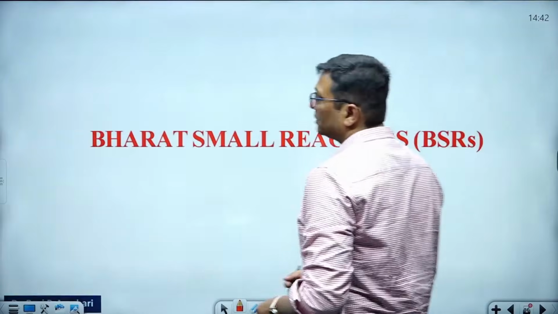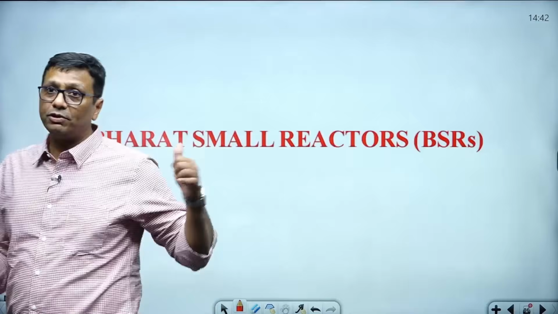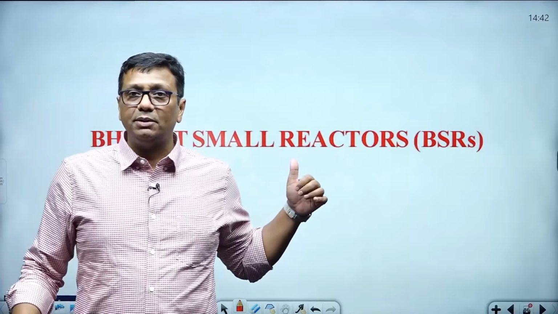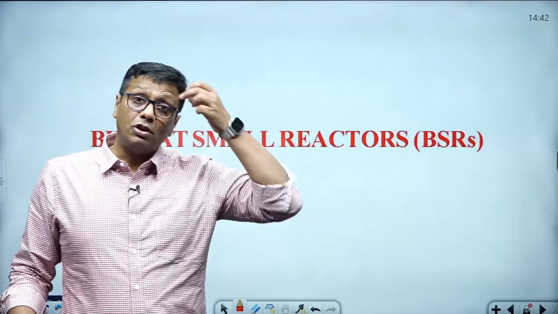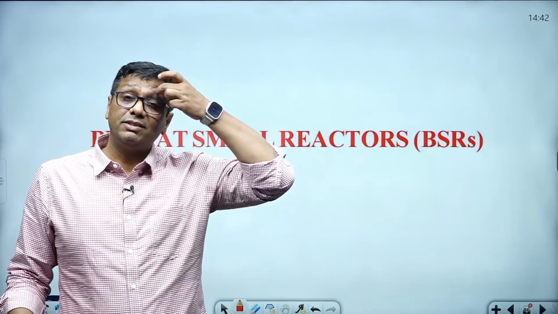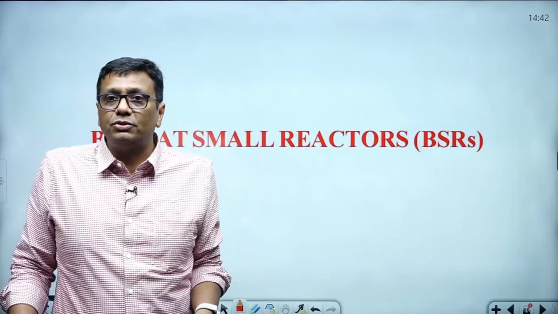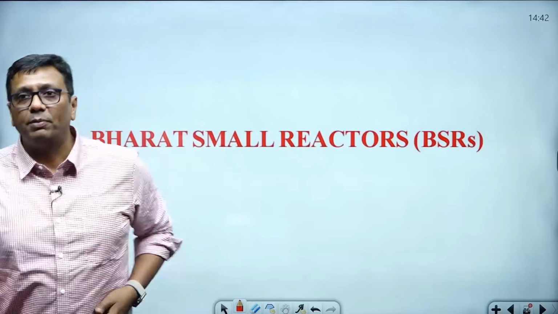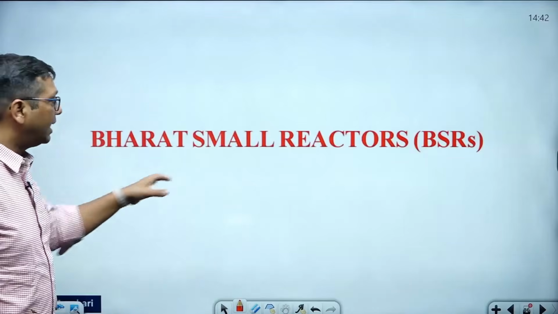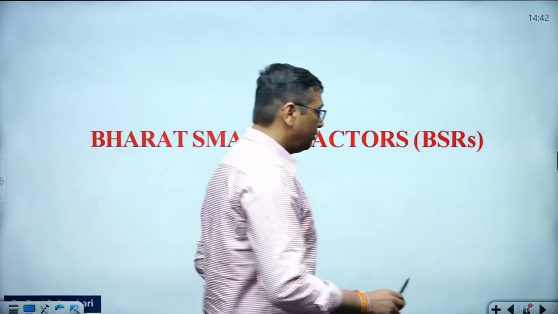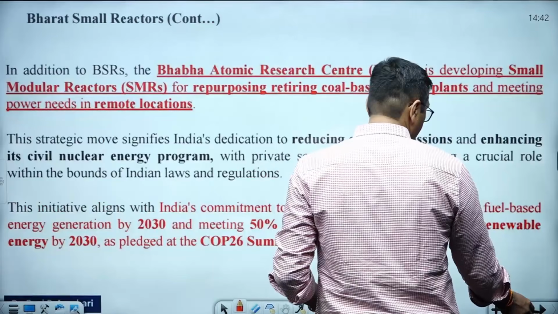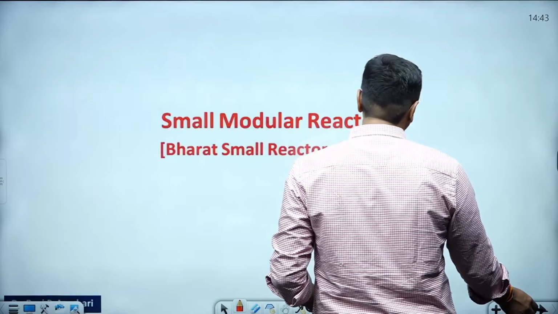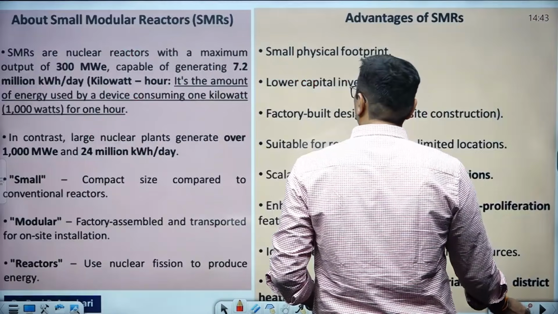What about the Bharat small reactors? This PDF is already uploaded on my Telegram channel, L02 Energy prelims topics for 2026-27. This same PDF will be equally important for your mains paper if you are going for 26 and 27. So Bharat small reactor, how is it different from the normal reactor? Here I just brought a comparison. In this comparison, you will understand each and everything very well.